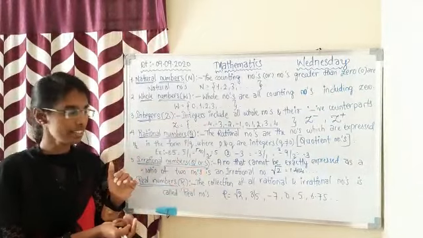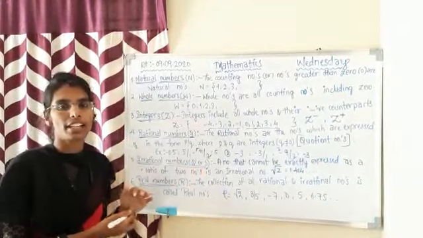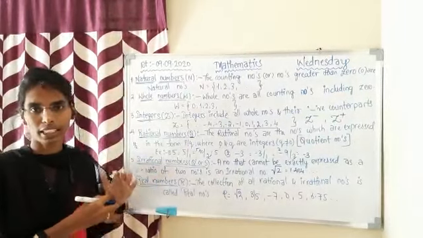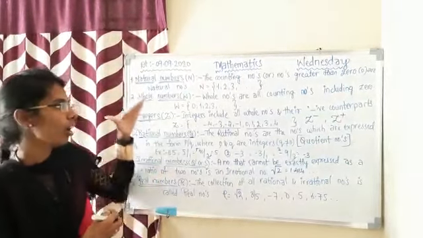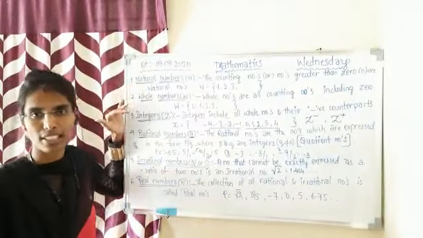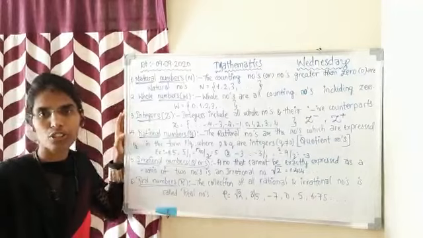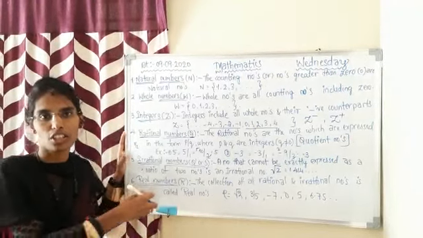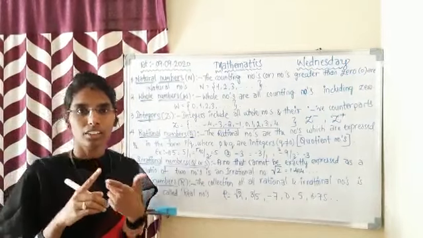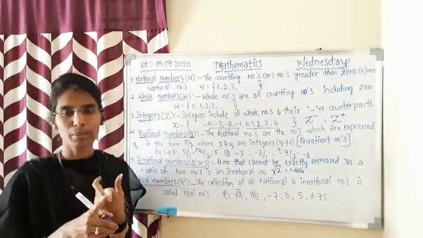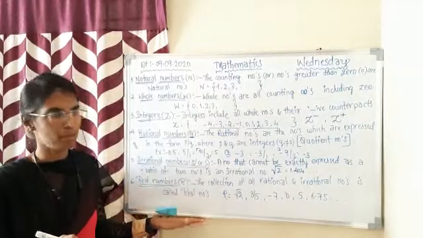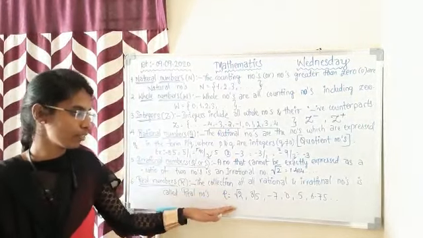And the last one is real numbers, which are denoted by R. Real numbers is the collection of all the above numbers. We can see natural numbers, whole numbers, integers, rational numbers and irrational numbers in the set of real numbers. Every number, whether it can be written in the P by Q form or not, is also included in the list of real numbers. We can see the example for that.